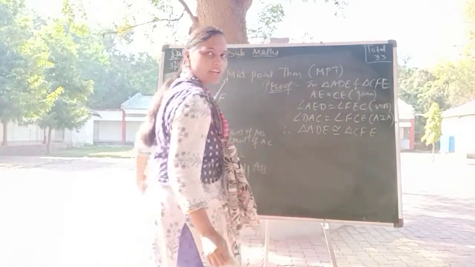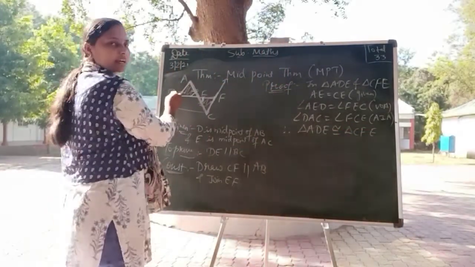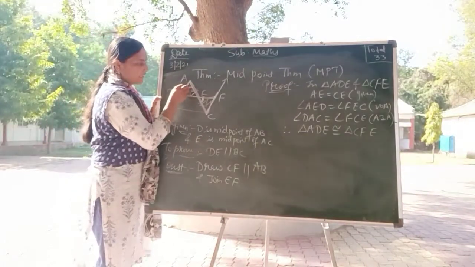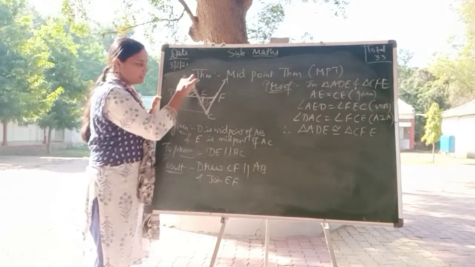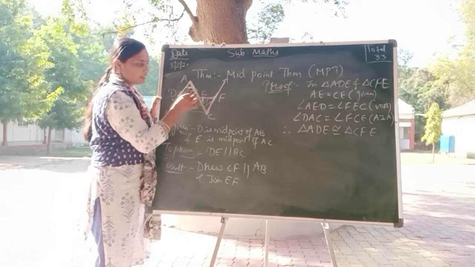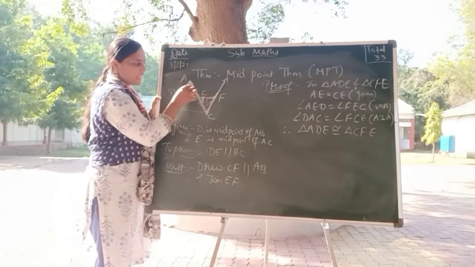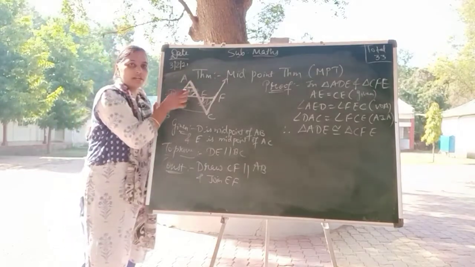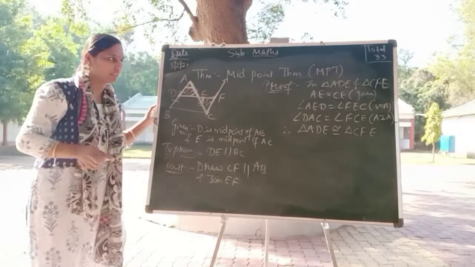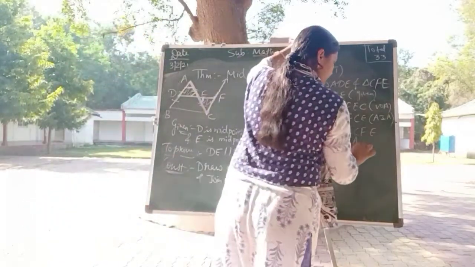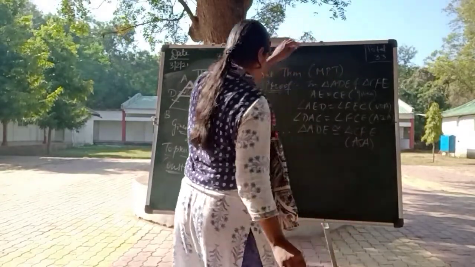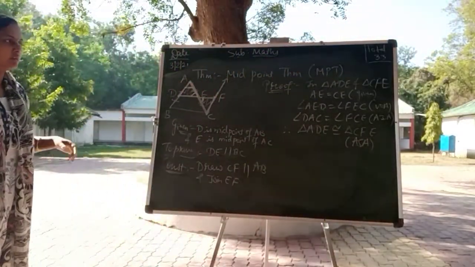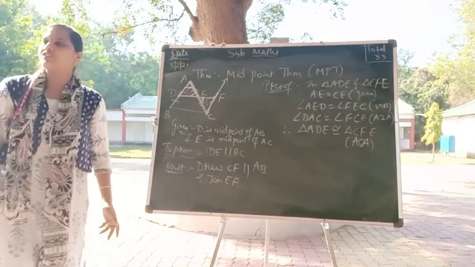By which criterion? Let us check. Angle, side, angle: this side is included between two angles. So it is ASA. Now what is the benefit of making the triangles congruent?